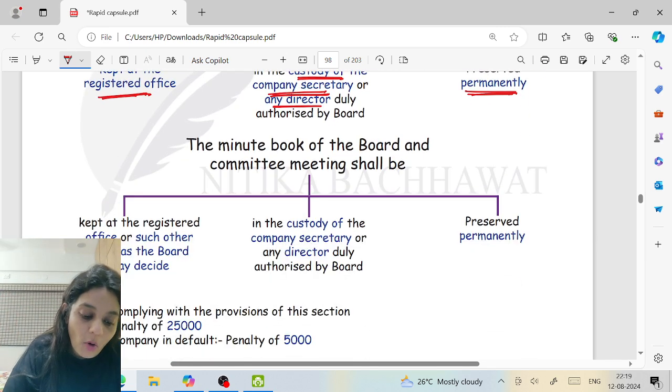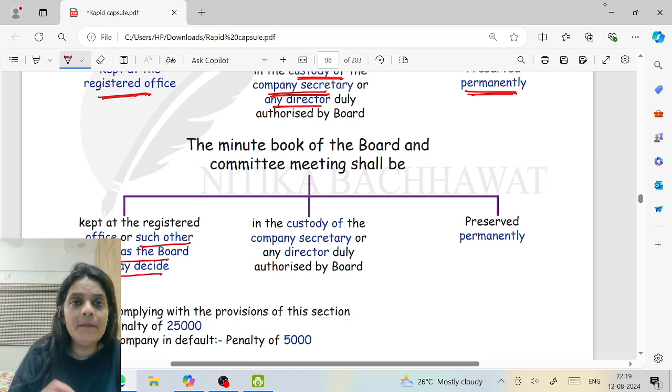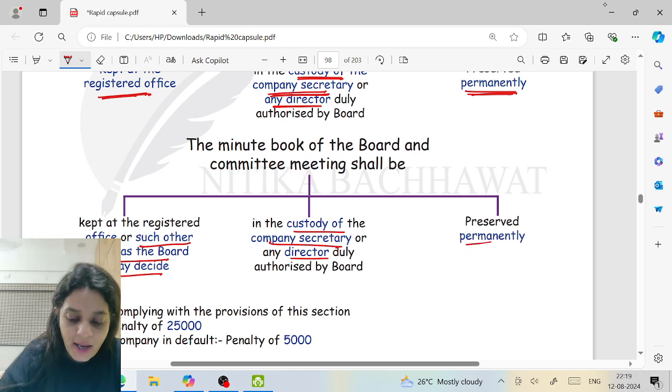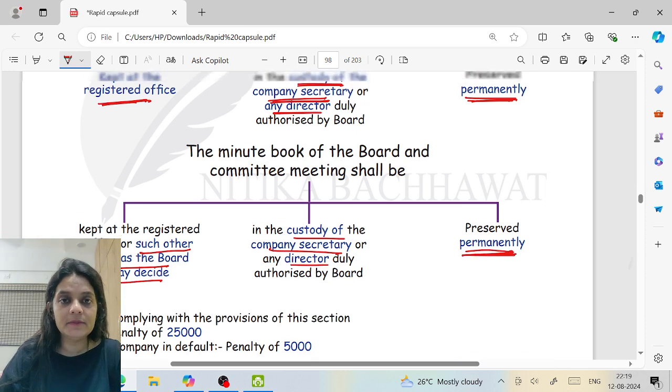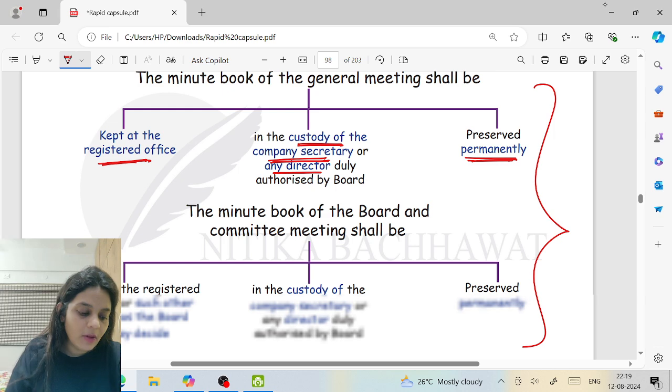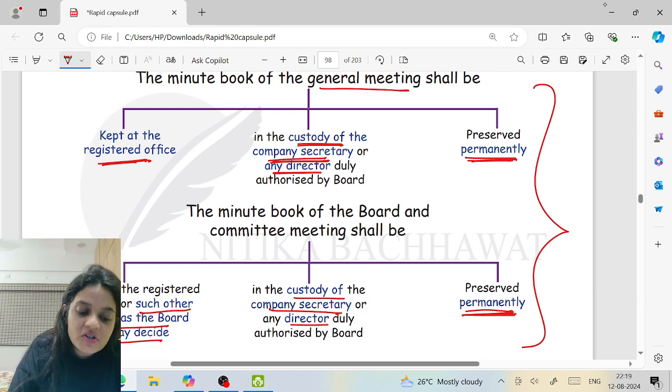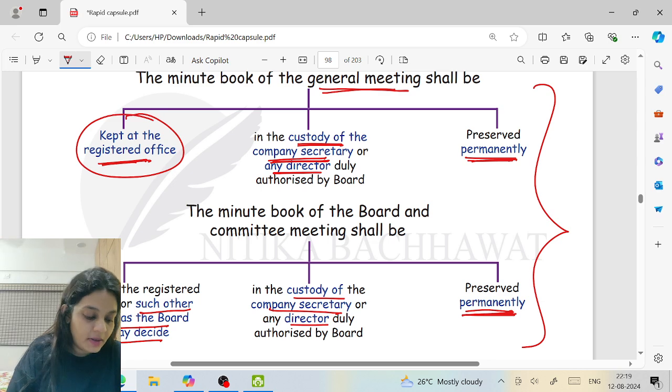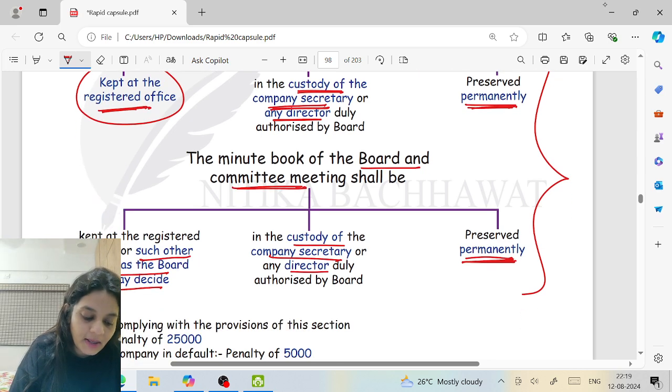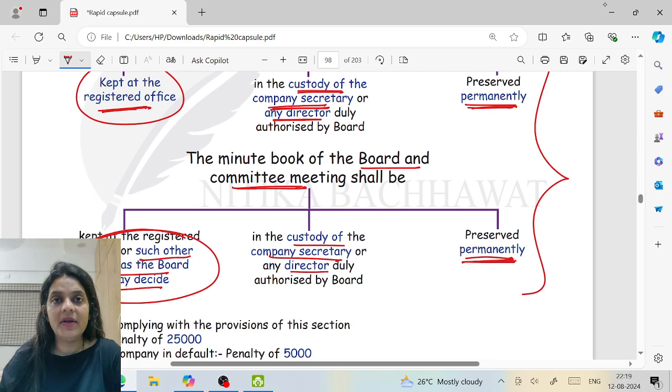So in case of board meeting, it can be kept at such other place as may be decided. Rest everything is same, under the custody of the company secretary or any director and preserved permanently. So both are same. The only difference is minute book of general meeting or postal ballot will be kept at the registered office only. But the board meeting or the committee meetings, it can be kept at any other place also.